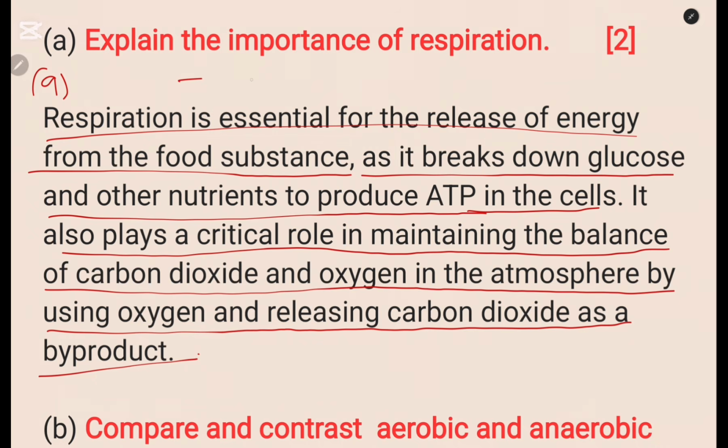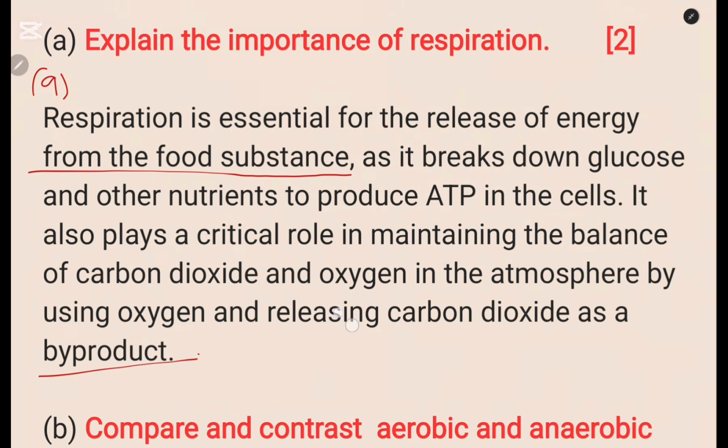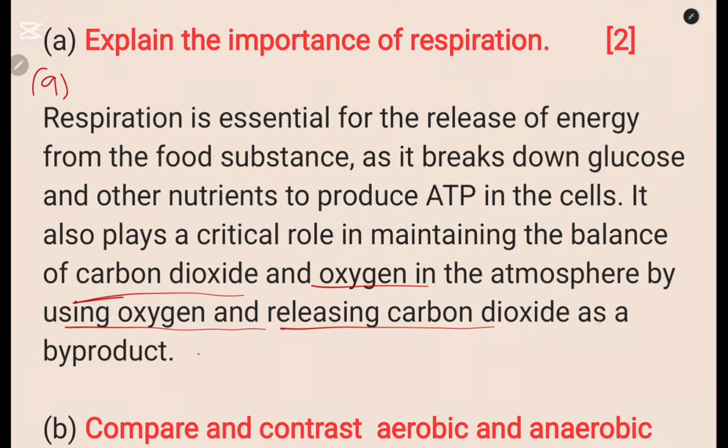So do not bullet your answers, or do not number. Instead, you write in a paragraph. This is the whole paragraph. Respiration is essential for the release of energy from the food substances as it breaks down glucose and other nutrients to produce ATP in the cells. It plays a critical role in maintaining the balance of carbon dioxide and oxygen by using oxygen and releasing carbon dioxide as the byproduct. So I urge you here, as you watch the video, you can copy also the answers.